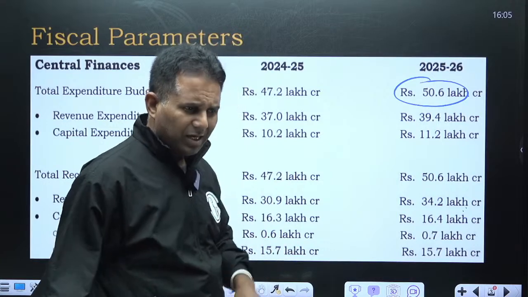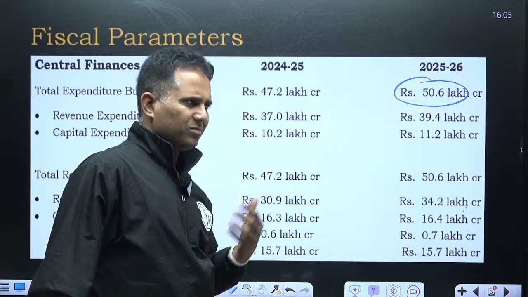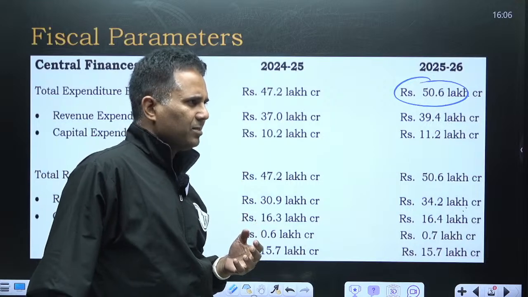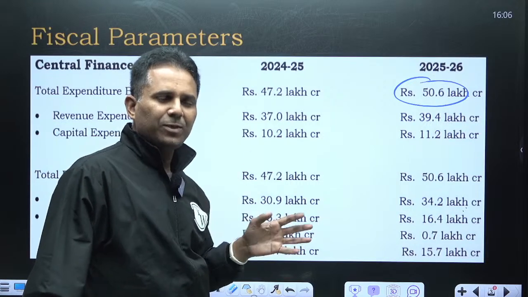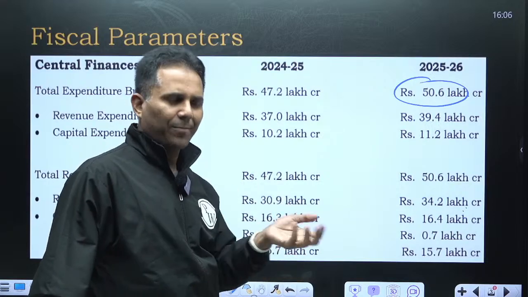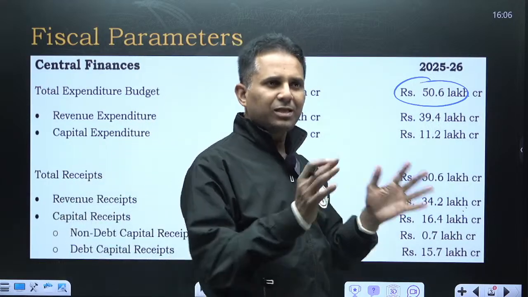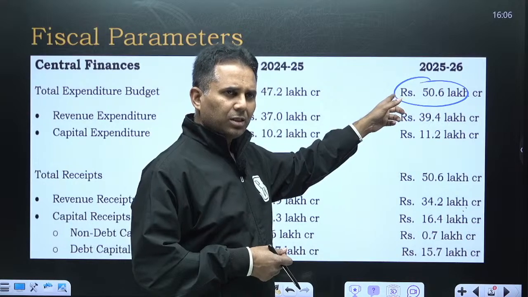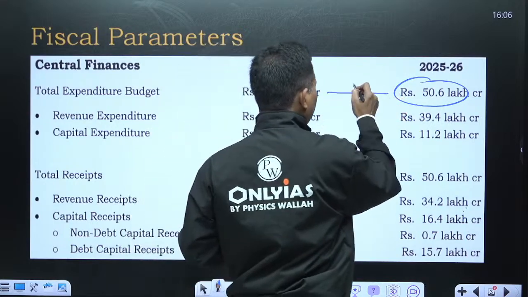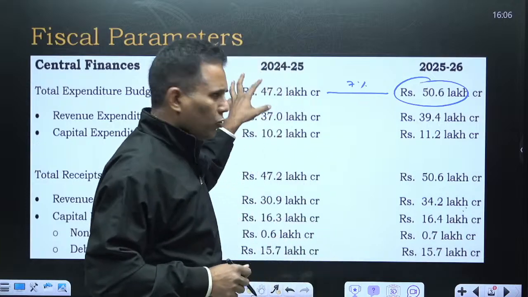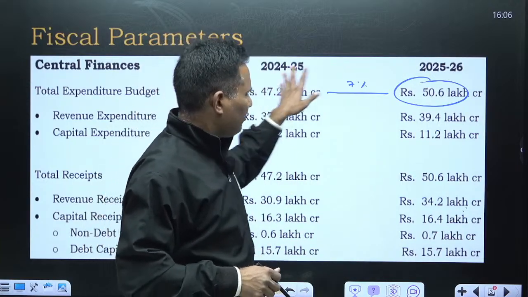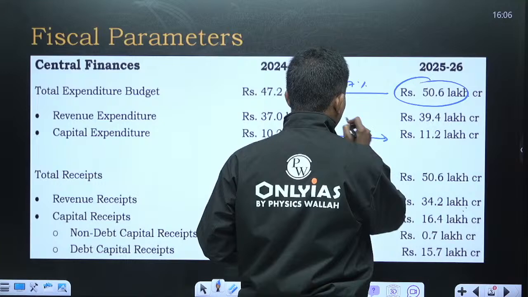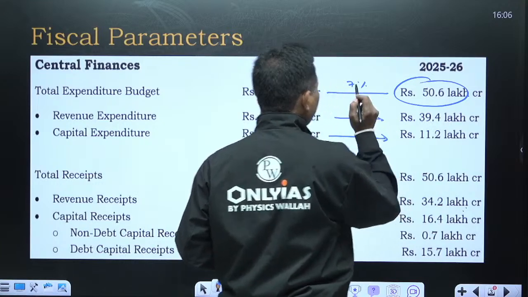Now, if any of you have heard budget analysis on other channels, you must have heard a lot of concerns that in this budget there is less focus on capital expenditure, called capex. But I don't think that this is exactly true. If you see here, this growth is around 7%. This is the central government's budget, so our total budgeted expenditure has increased by 7%. But if you see, capex has increased by 10%. Revenue expenditure has increased by approximately 6%.